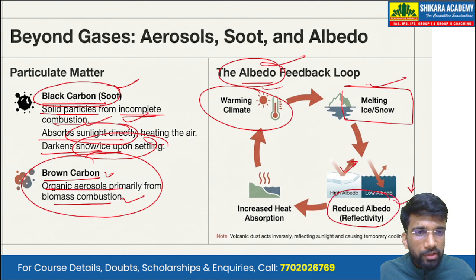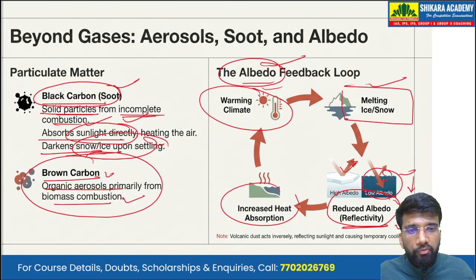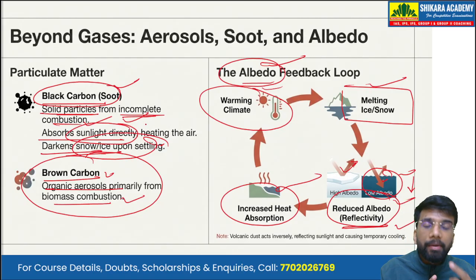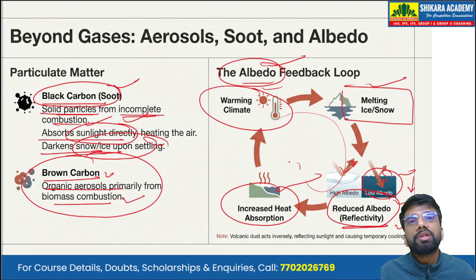So there is reduced albedo, that is, reduced reflectivity. Because of that, this water body will start to warm up more. It will absorb more heat and warm up more, thereby melting the nearby ice caps as well. So it's like a vicious cycle or a vicious loop.